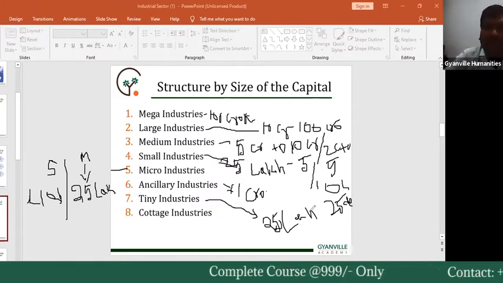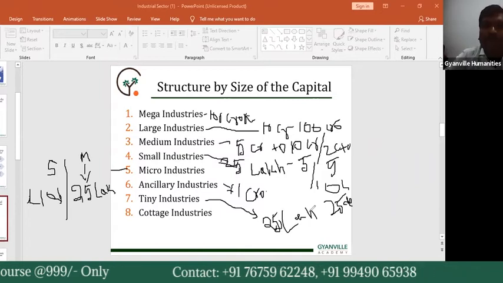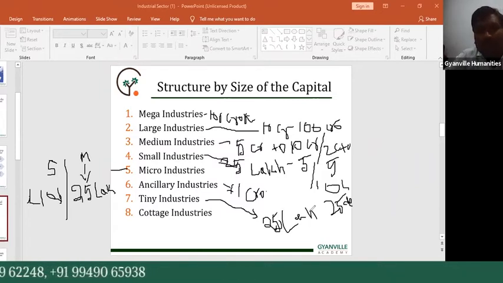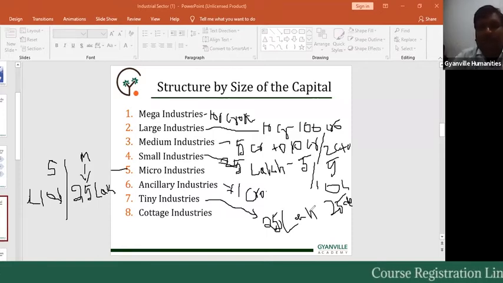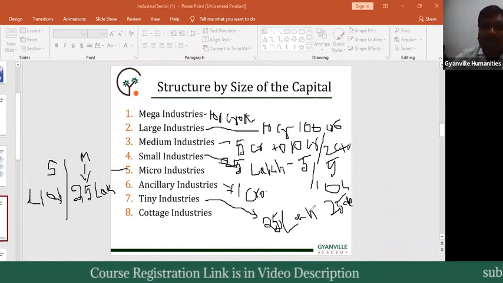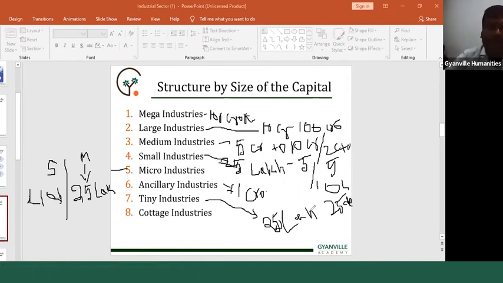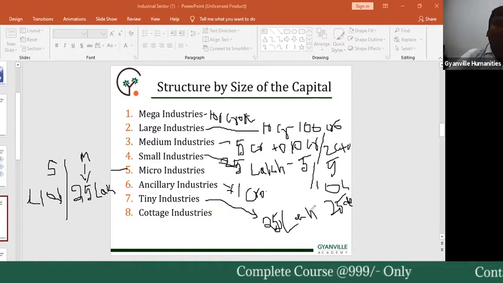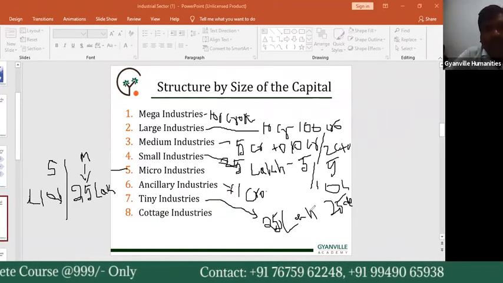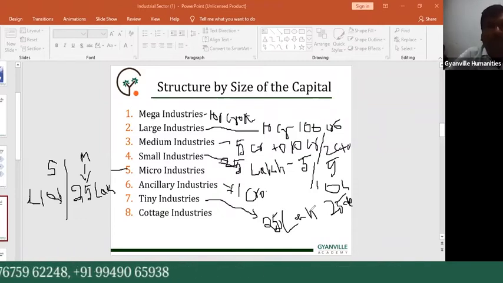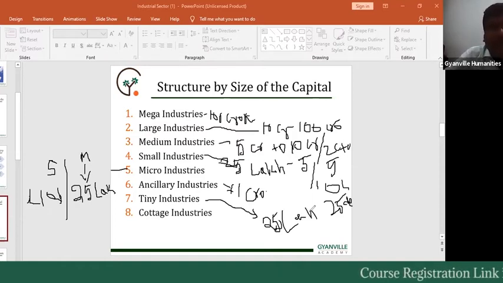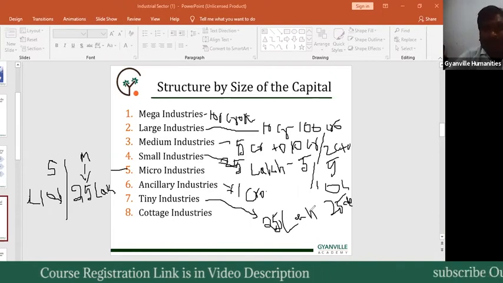Why do we call it the cottage word? Because the production activities are included only in home based work. That's why we call them cottage industries rather than factory based. These are generally unorganized in character and fall under the category of small scale industries. So the cottage industry is one part of small scale industry, because these industries are organized, owned and managed at home. That's why it is considered a separate industry, that is the cottage industry.